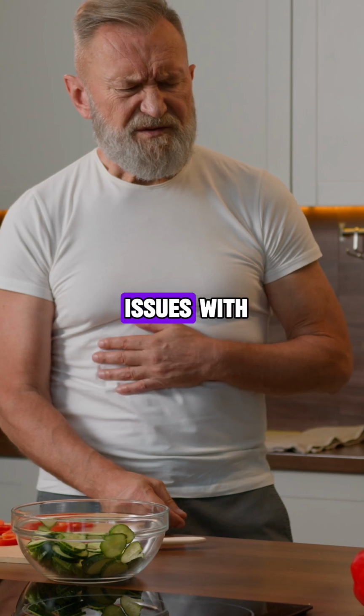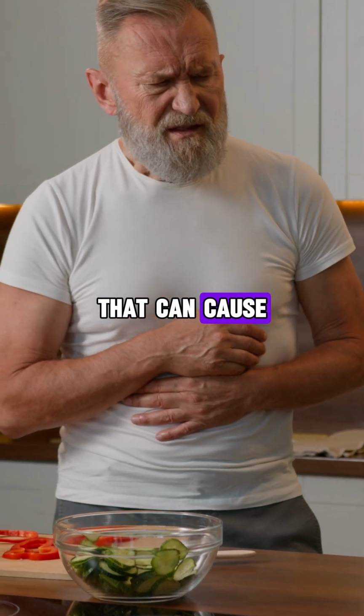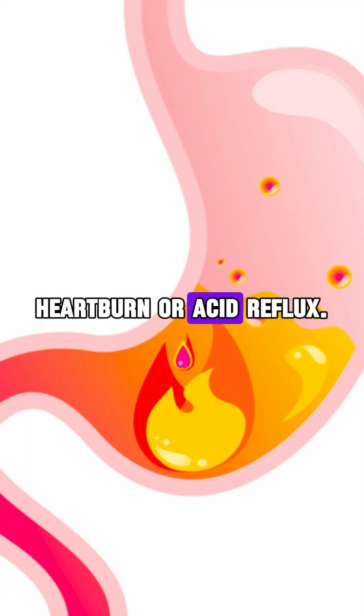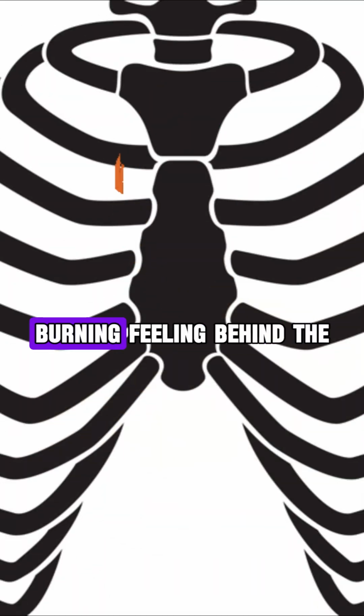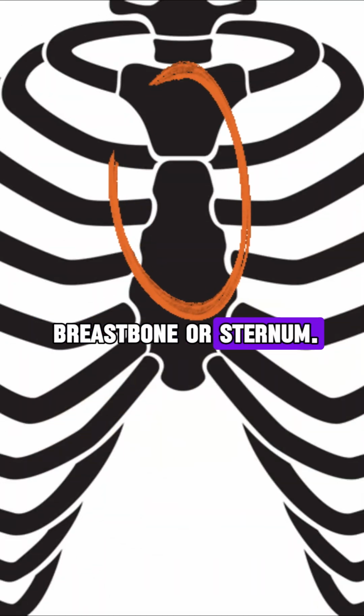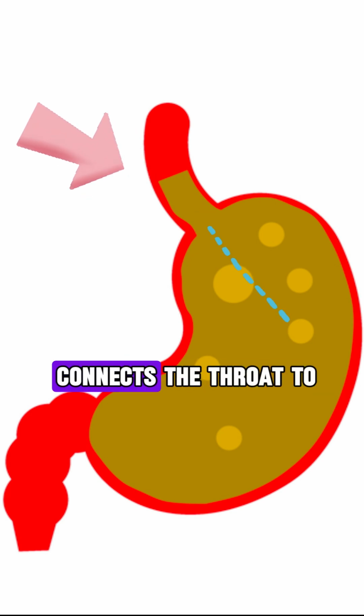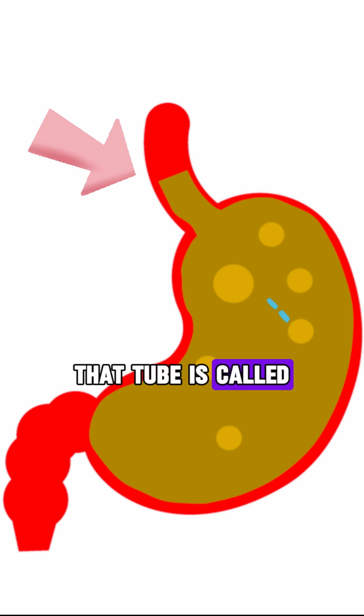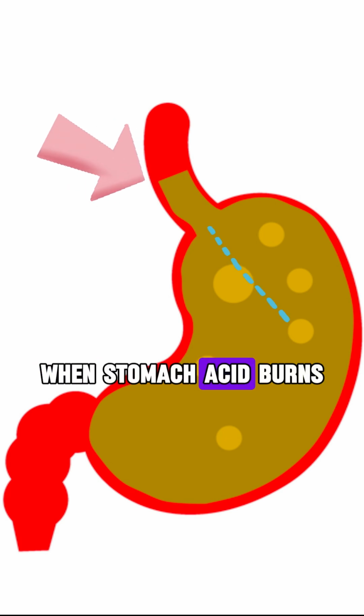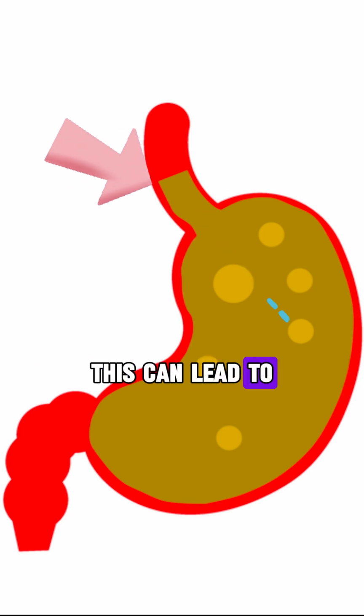Now let's talk about issues with your digestive system that can cause chest pain. Heartburn or acid reflux. This is a painful, burning feeling behind the breastbone or sternum. It occurs when stomach acid washes up from the stomach into the tube that connects the throat to the stomach. That tube is called the esophagus. When stomach acid burns the esophagus, this can lead to chest pain.